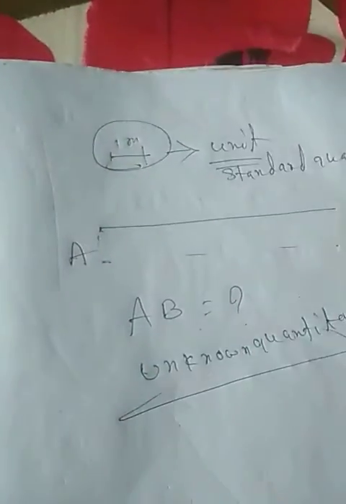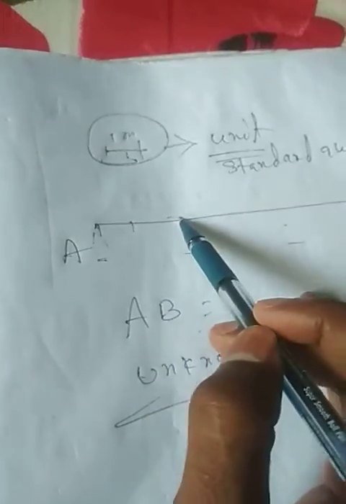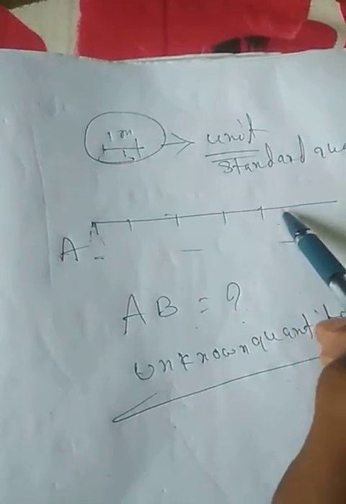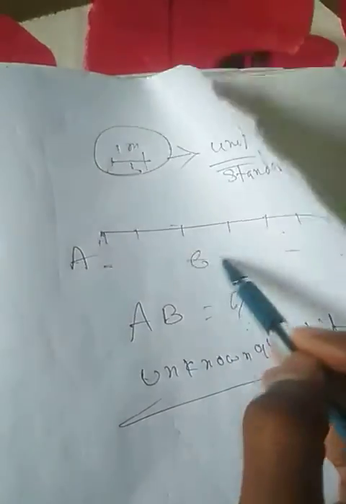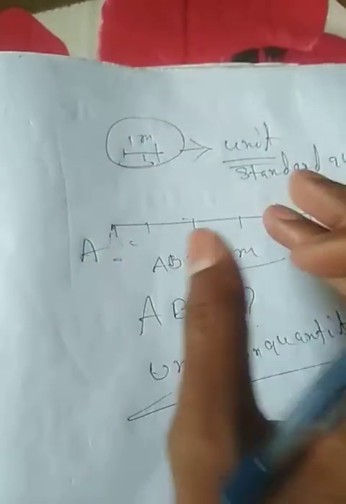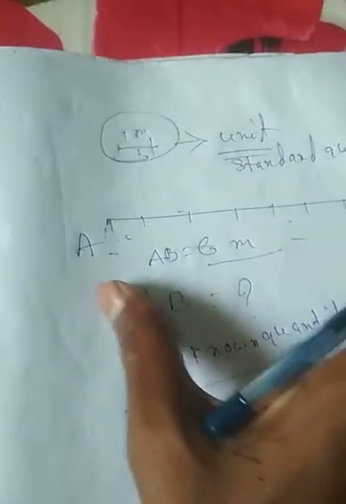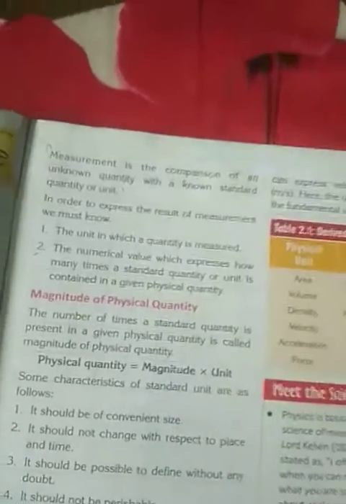Now for measuring this length, you have to compare this 1 meter with the length. Like now 1, 2, 3, 4, 5, 6. So the length of this AB is 6 meter. I got 6 meter. That means this is 6 times of 1 meter. So for measuring this length, I have to compare this unknown quantity with the known standard quantity. This known standard quantity is known as unit, and when that comparison is done, that is known as measurement. I think the concept is clear.